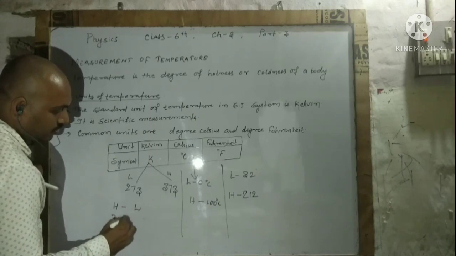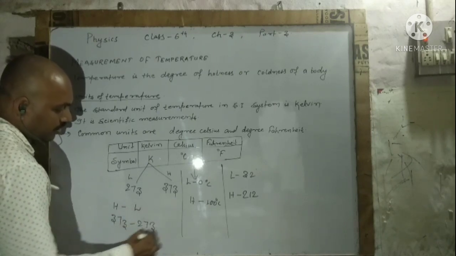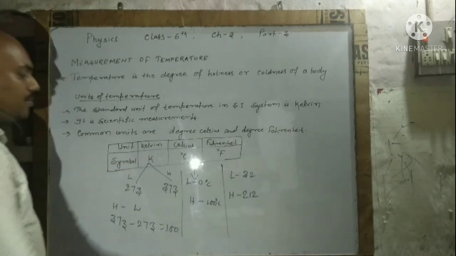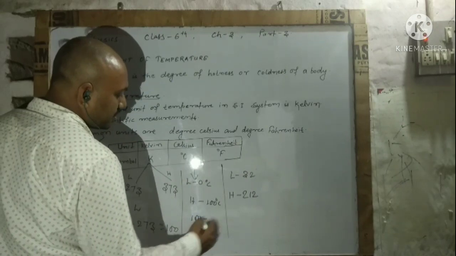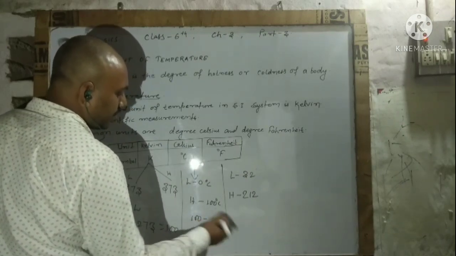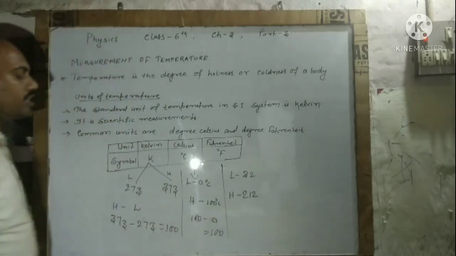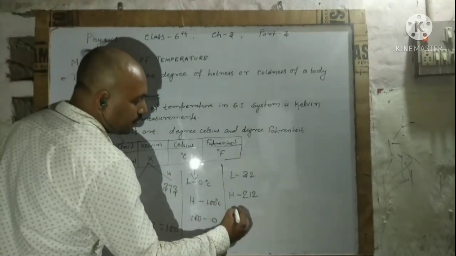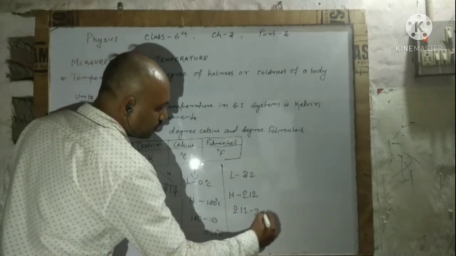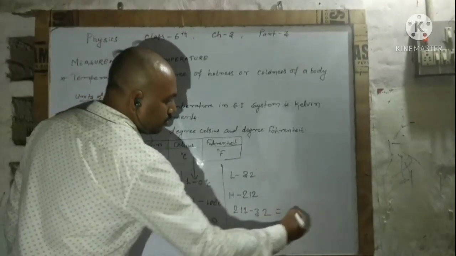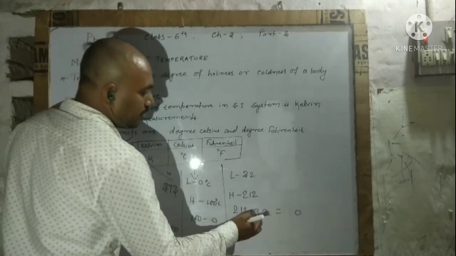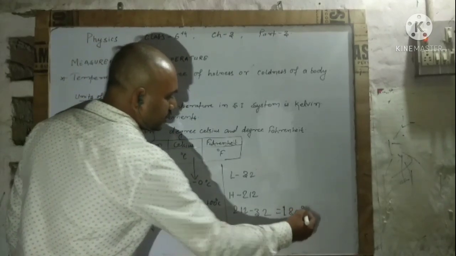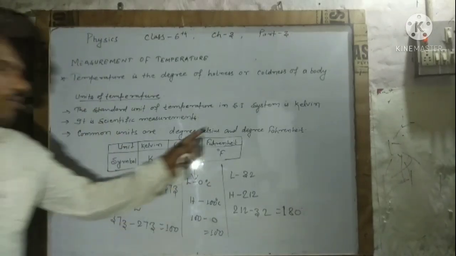For Kelvin, 373 minus 273 gives 100 divisions. Similarly, in the Celsius scale, 100 minus 0 is 100 divisions. Now the Fahrenheit scale: simply subtract 212 minus 32, and you get 180 divisions present in the Fahrenheit scale.